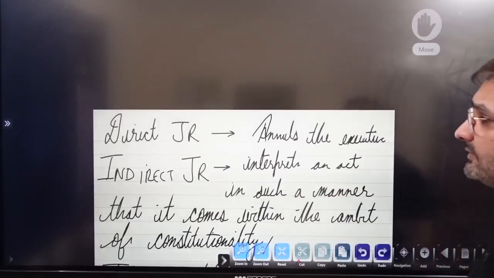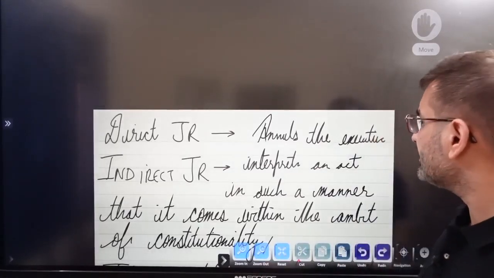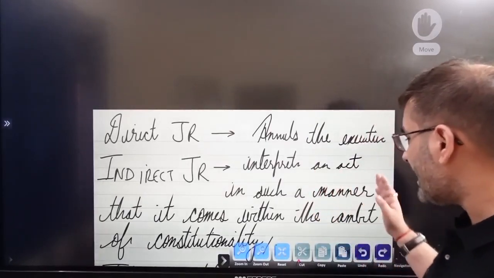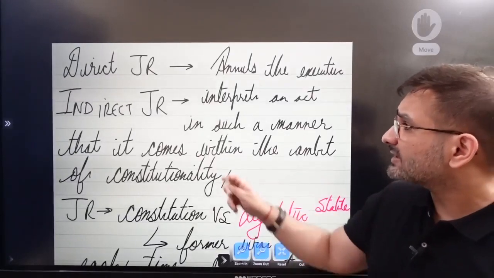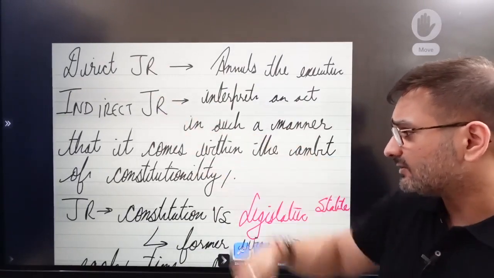So because they could review the acts passed by the Congress there. Now, direct judicial review annuls the executive. Indirect judicial review interprets an act in such a manner that it comes within the ambit of constitutionality. So in judicial review, you will distinguish two types: direct judicial review and indirect judicial review.